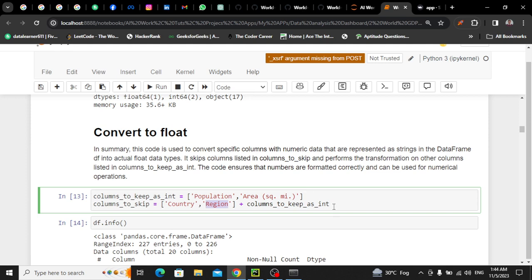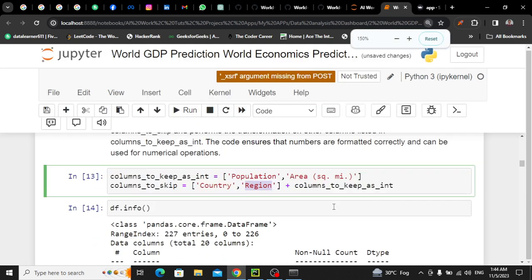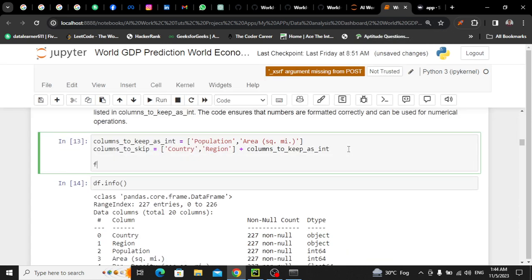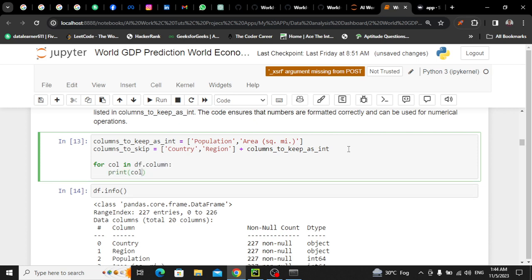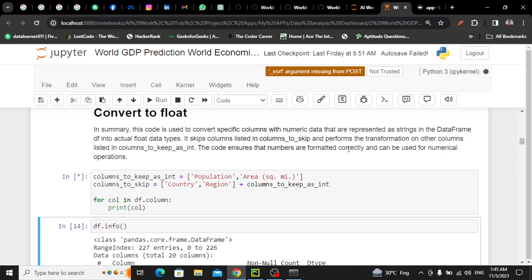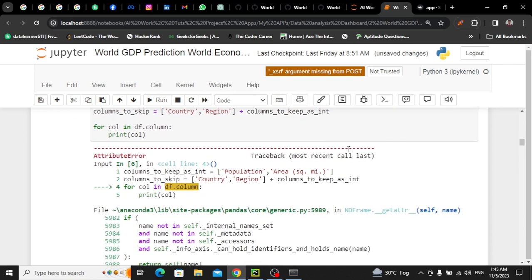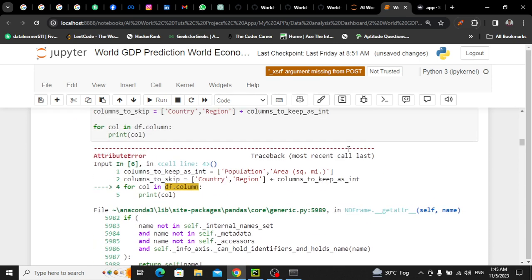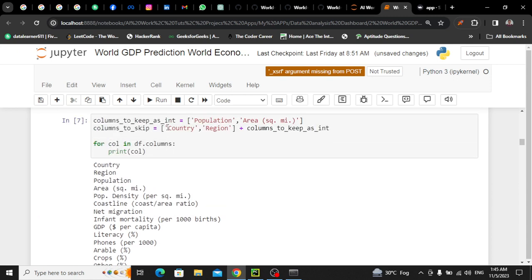Now I'll run a loop. I'll simply run a loop. Let me zoom out a bit so that we can see all the things. For col in df.column, and let me print the column. What you'll see: data frame object has no attribute column. I think it's columns. Yeah, columns. So these are all the columns.